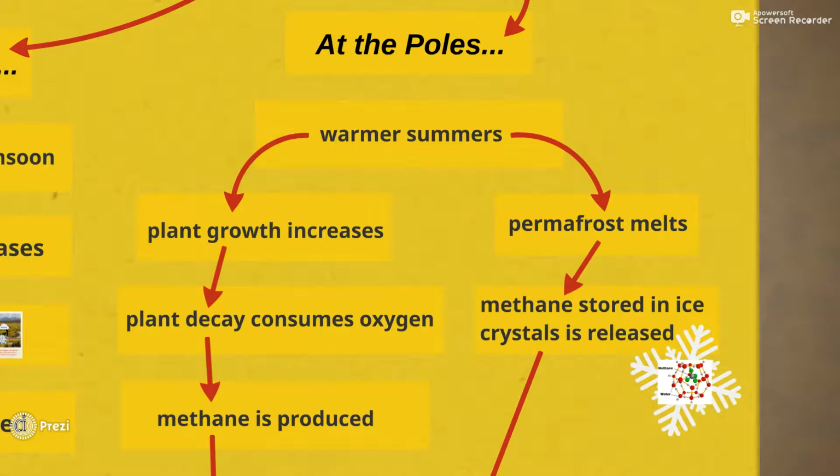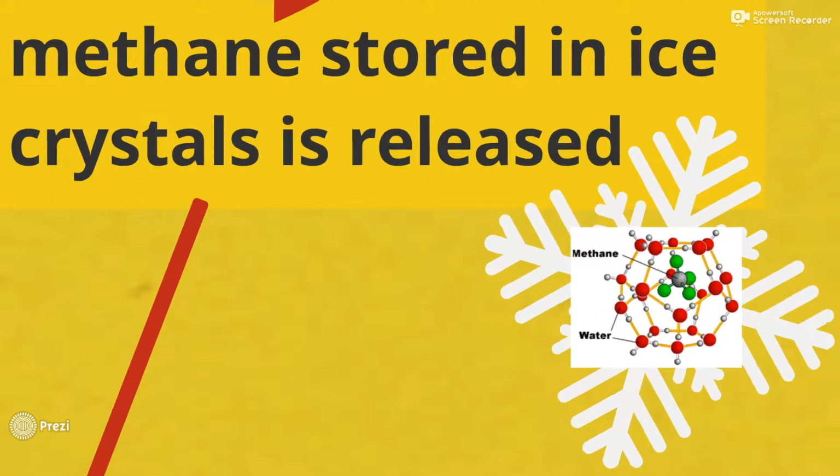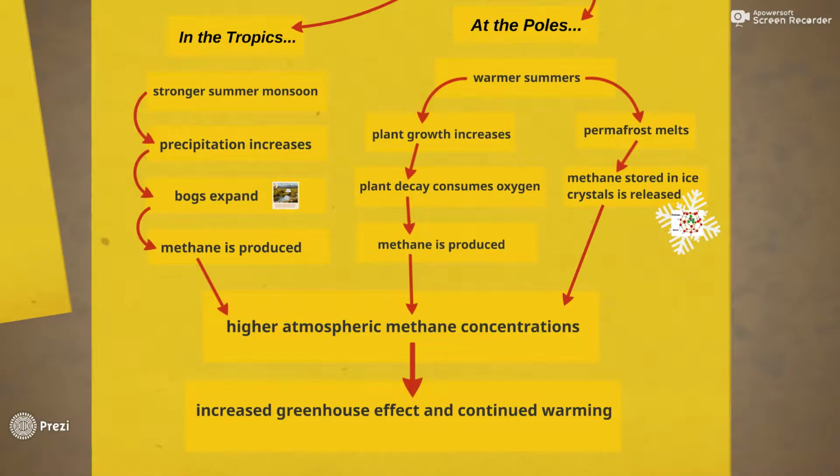At the poles, land surface warms as well. Warmer summers promote plant growth and the permafrost melt. The melting of the permafrost by warmer temperatures releases methane trapped inside the ice. All of this additional methane released into the atmosphere further forces an increase in the greenhouse effect, consequently leading to continuing warming of the planet.